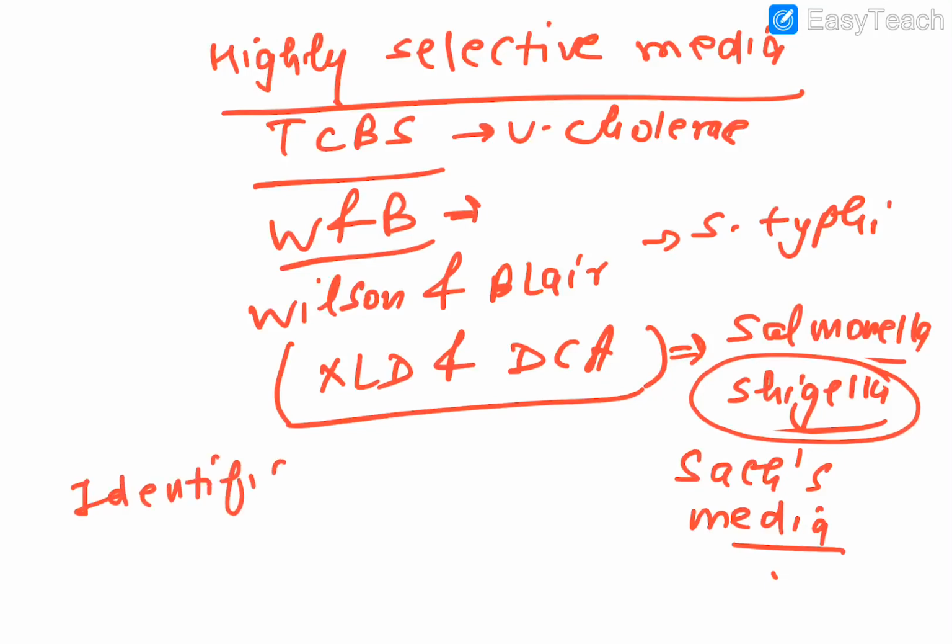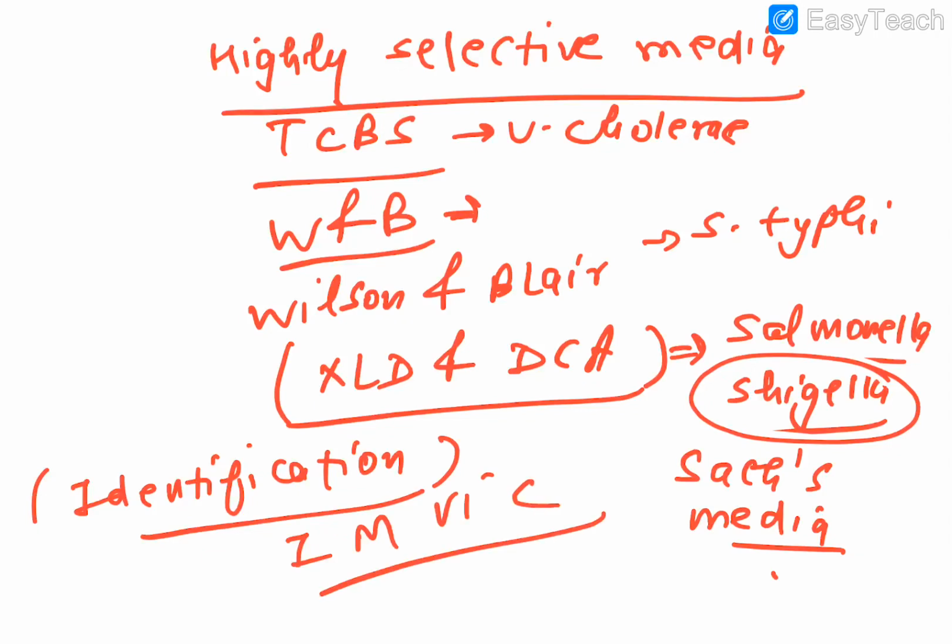Identification of the bacteria can be done using various techniques nowadays, like the machine-based Vitek, by which you can identify the proper ones. Other than that, you can do antibiotic sensitivity testing also during the Vitek. Identification is also done with the help of various tests, like indole, methyl red, Voges-Proskauer, citrate.